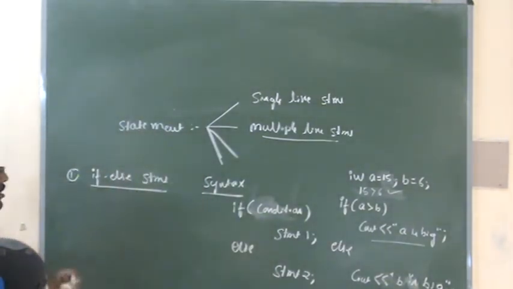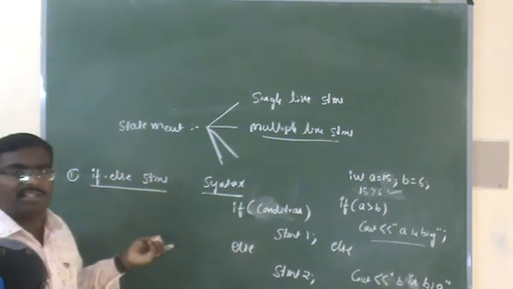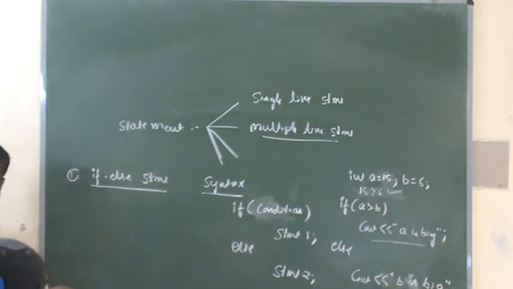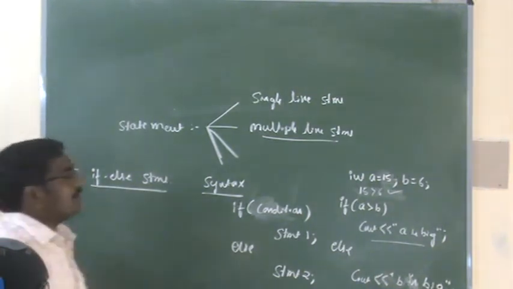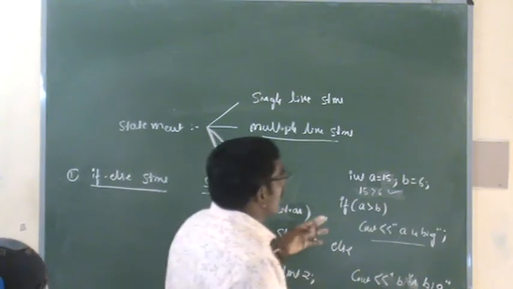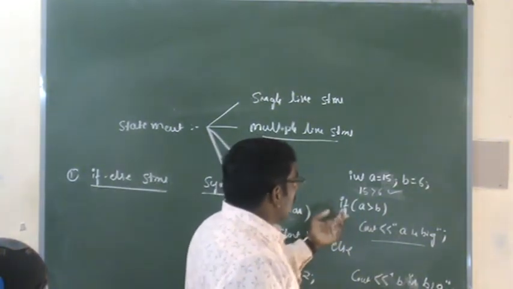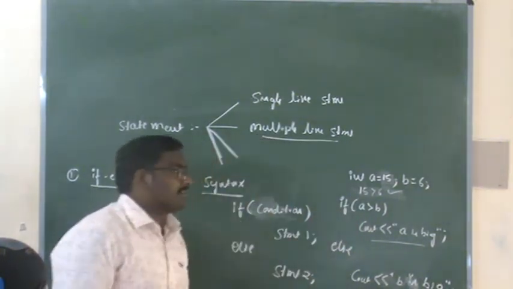So this statement we are calling a two-way statement or two-way branching statement or two-way selection statement. In this case, we are going to check the two conditions. If the condition is true, the if statement will be printed.